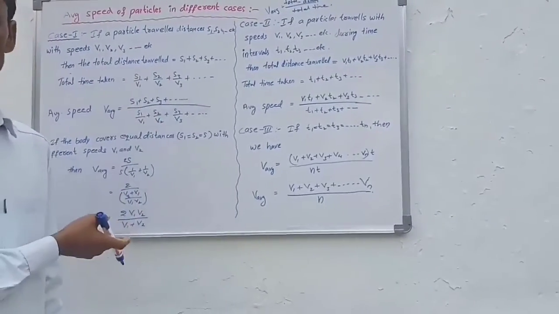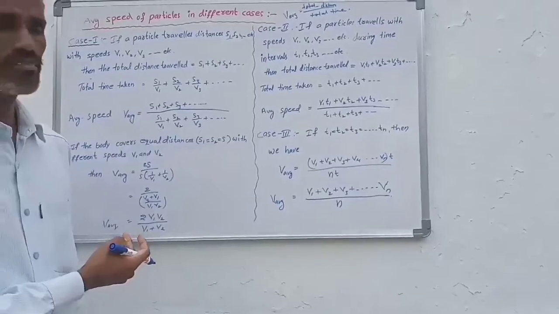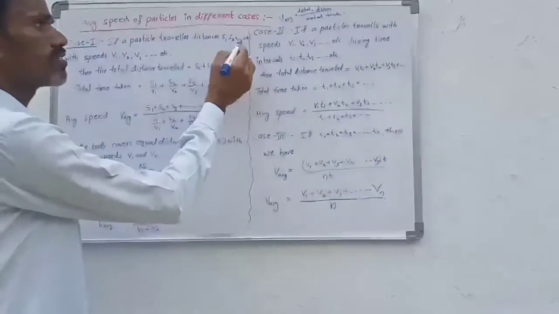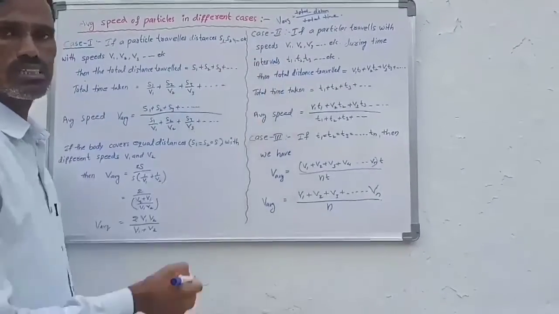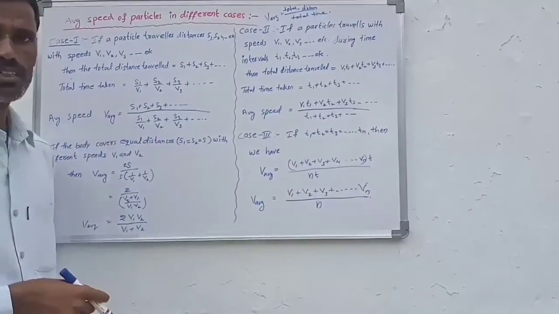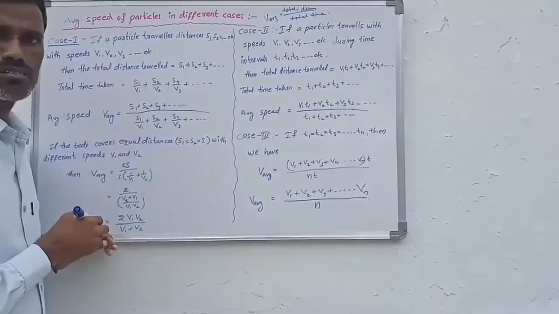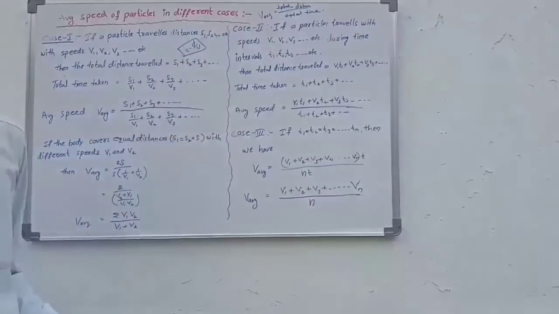Here also we first find the total distance traveled and the total time taken. The total distance traveled is s1 plus s2 plus s3 and so on. What is the total time taken? If a particle travels s1 distance with speed v1, the time taken is distance divided by speed.